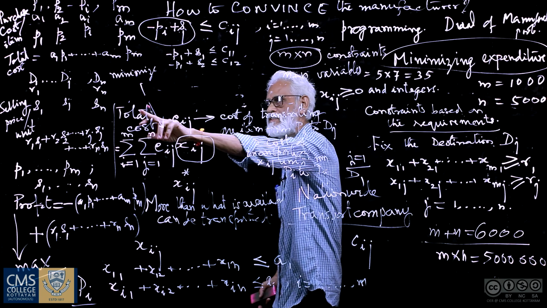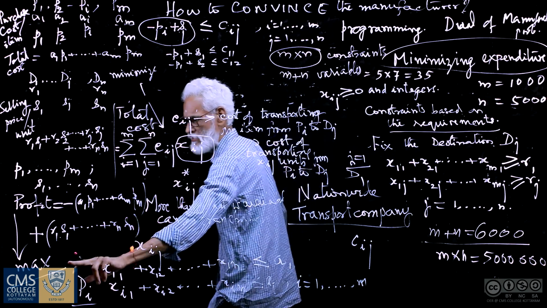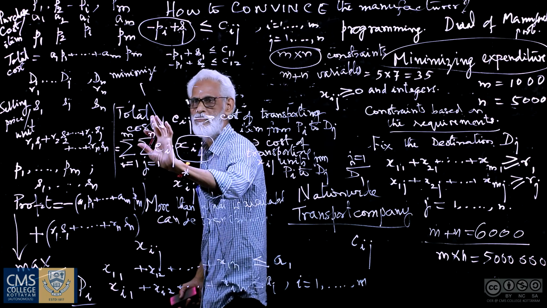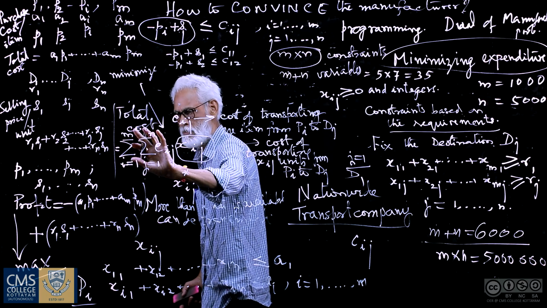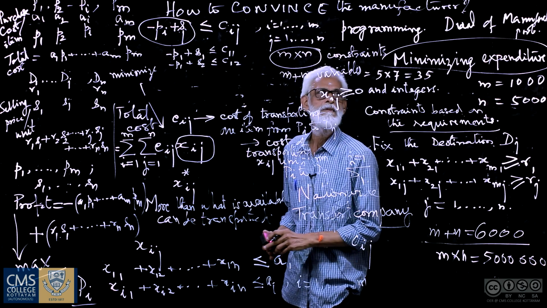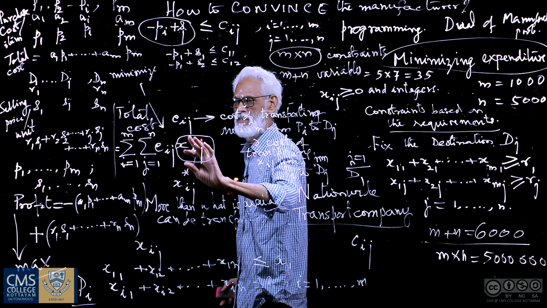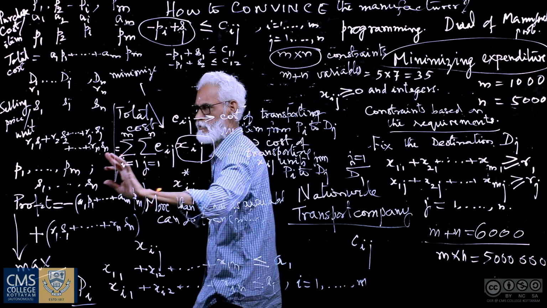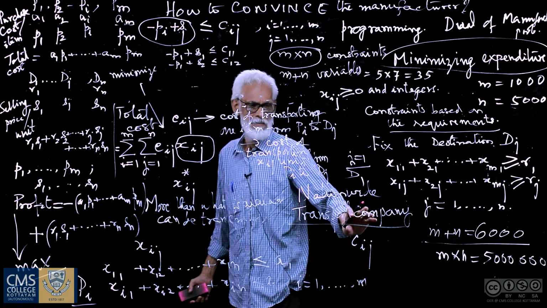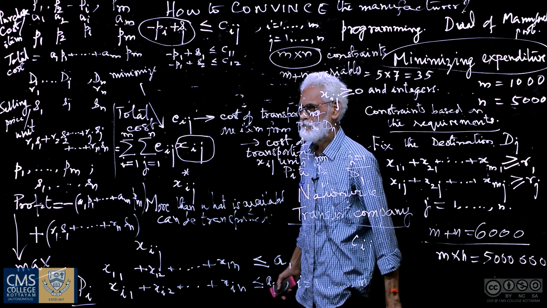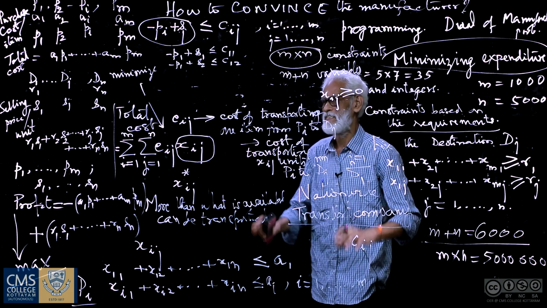The other one was a minimization problem, and this is a maximization problem. So one can be called the primal problem and the other the dual. If you call the problem of the manufacturer the primal, then the problem of the transport company is the dual. That is how duality comes.